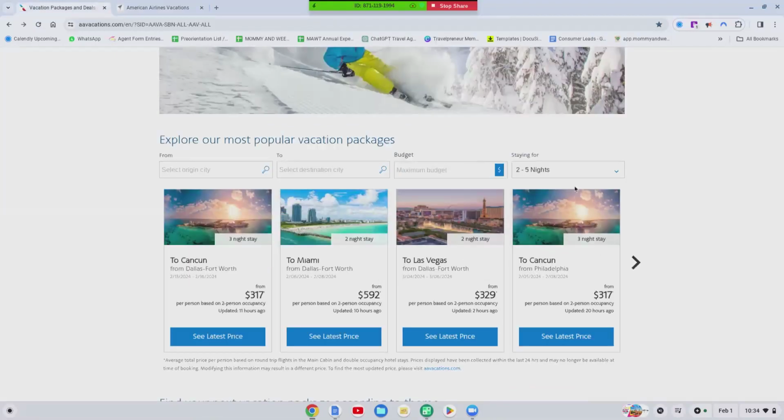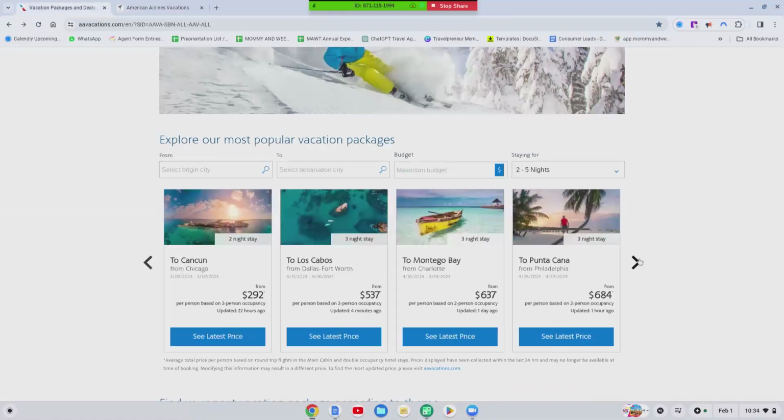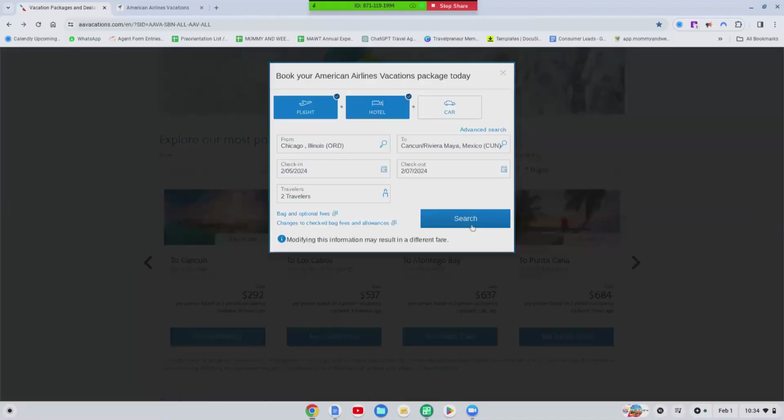I really, really hope that they help somebody find some great deals that you can post to your clientele. If you are comfortable posting, some of these, I won't say all of these are three-star. I cannot say that. If you are comfortable going through and posting whatever deals they have here, and look, this is a great deal. Like, this is crazy. 292 with hotel. Let me see what this hotel is. 292. That's very good.